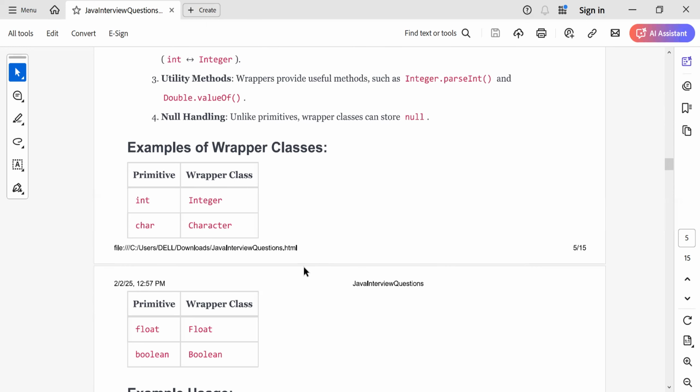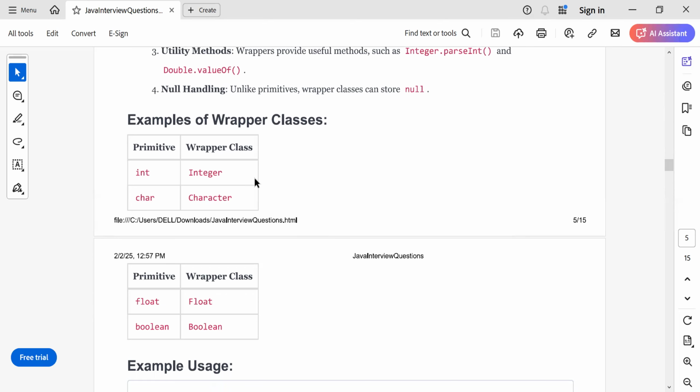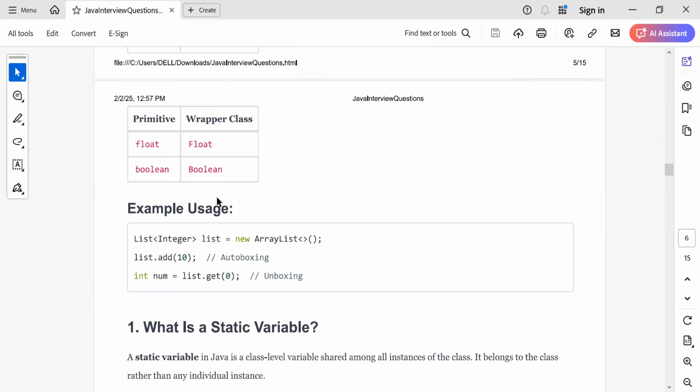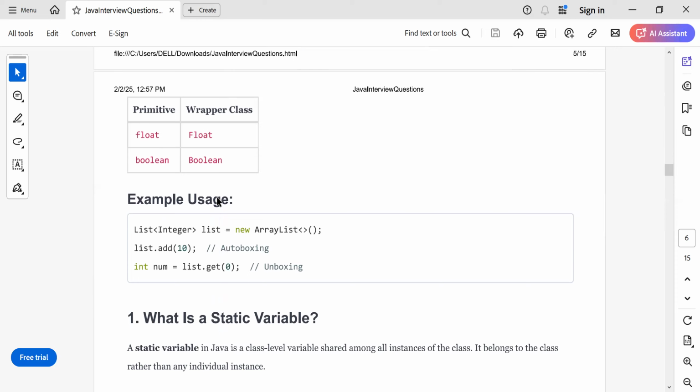Then we have the examples. int is mapped to the Integer wrapper class, char is mapped to the Character wrapper class, and so on and so forth. Let's see one example. Here we have created a list of Integer, and we are trying to add 10. Now this 10 is a primitive type, and here autoboxing happens. So this 10 is automatically converted into your wrapper class and added into your list.